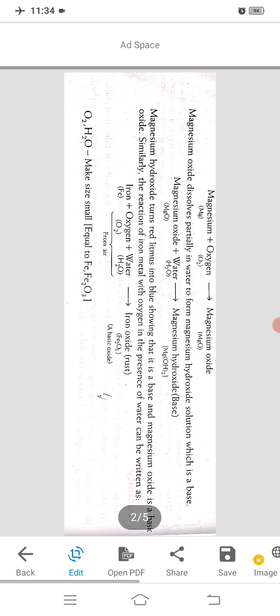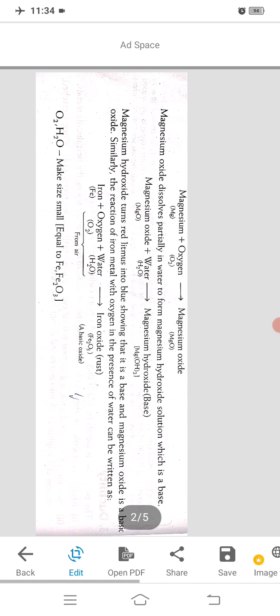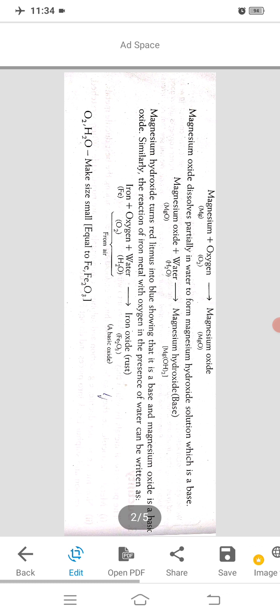Here we take a metal, magnesium, and by burning we form metallic oxide, magnesium oxide. Then we check its nature, and its nature is basic. So generally metallic oxides are basic in nature.